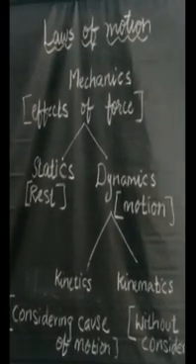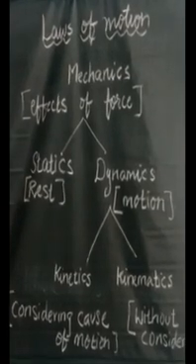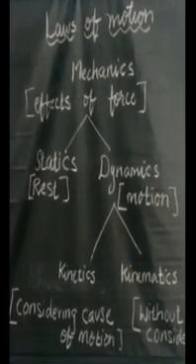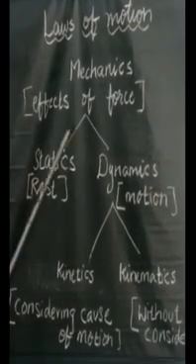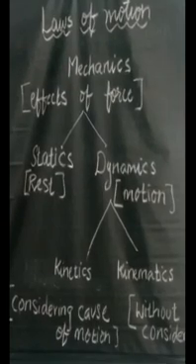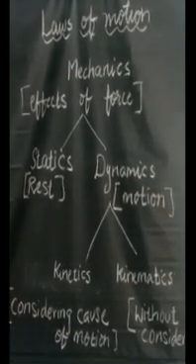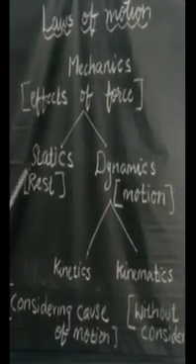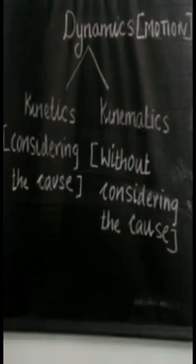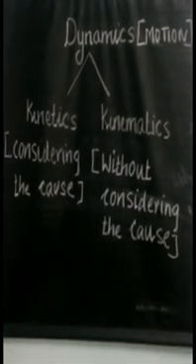Before we get into the lesson, you must know few terms related to this. First one is mechanics. Mechanics is a branch of physics that deals with the effects of force on bodies. So this mechanics is again divided into two types. One is statics, another one is dynamics. Statics means rest, whereas dynamics means motion. Dynamics again divided into two types.